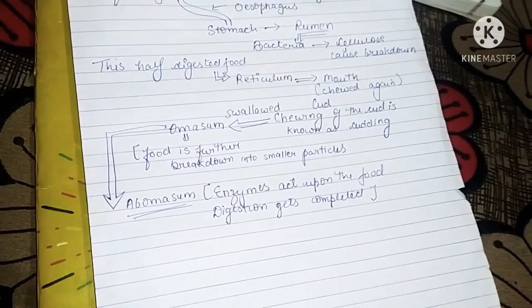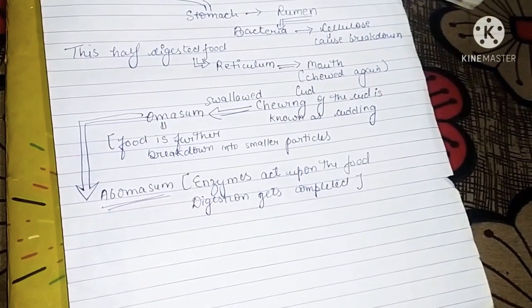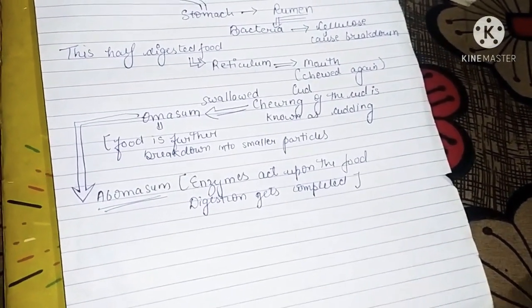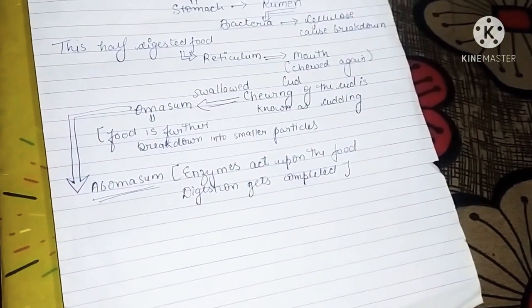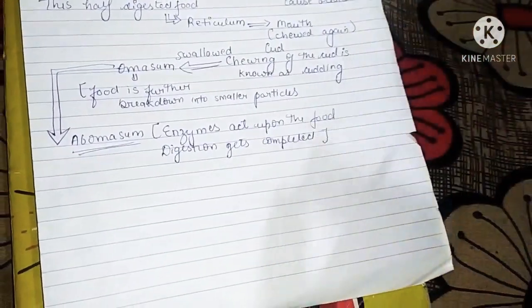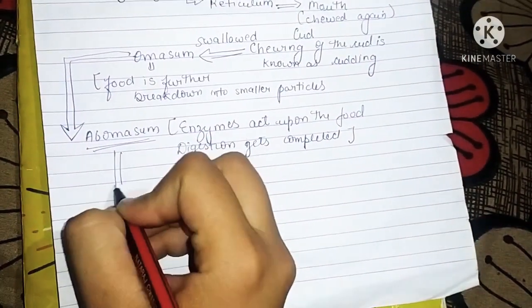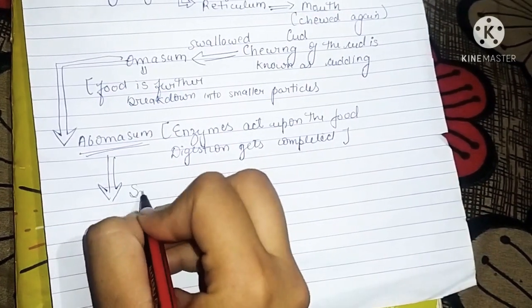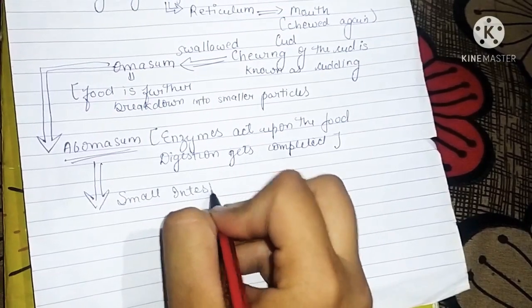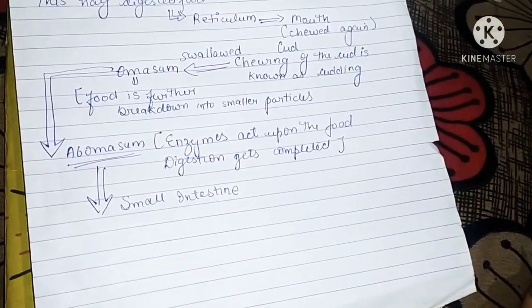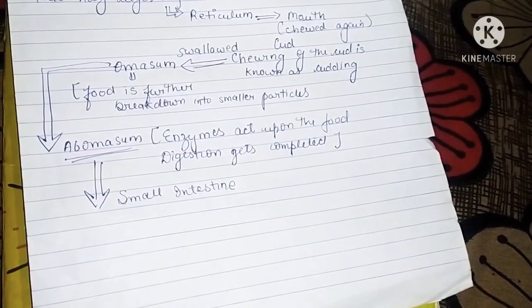Now after digestion the other steps of nutrition are absorption, assimilation, and egestion. We are going to discuss them one by one. After this, your food enters the small intestine, and this step is the same as in humans, because in humans also, after the stomach the food enters the small intestine.